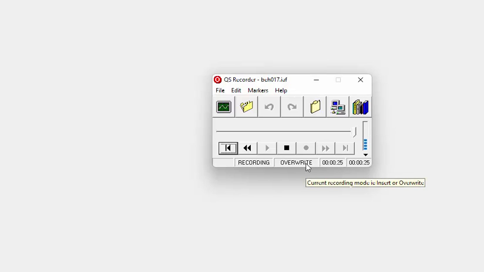And I'm currently in overwrite mode, so we can be in overwrite, insert, or append mode. So insert, I can stop the recording and go to a previous location in the middle of the file or wherever, and then I can insert new dictation at that point. Or if I'm in append mode, then I will always append dictation at the end of the file.